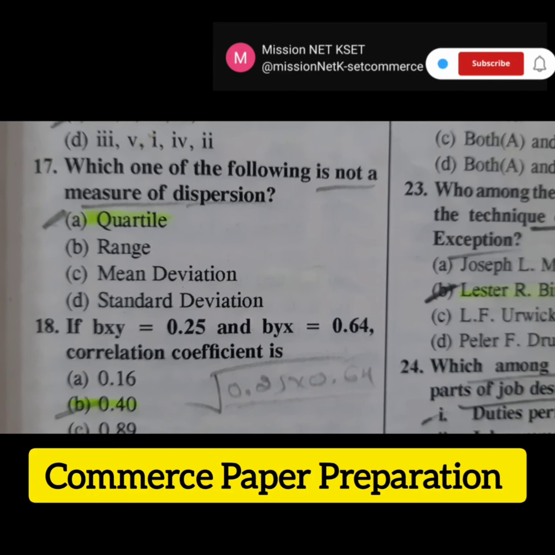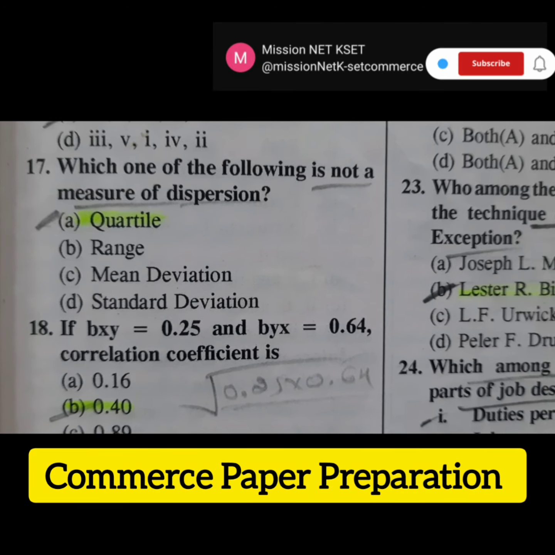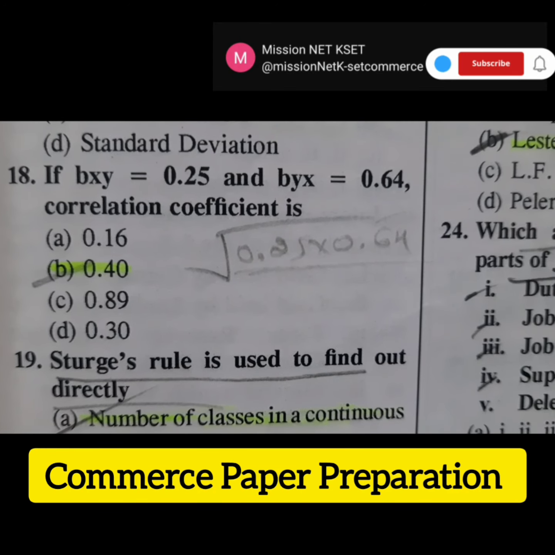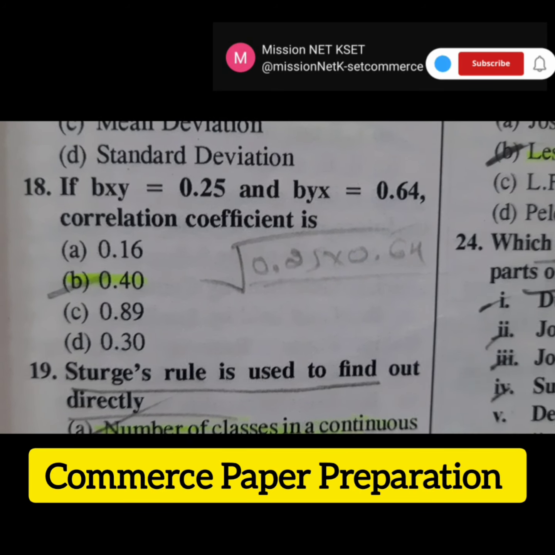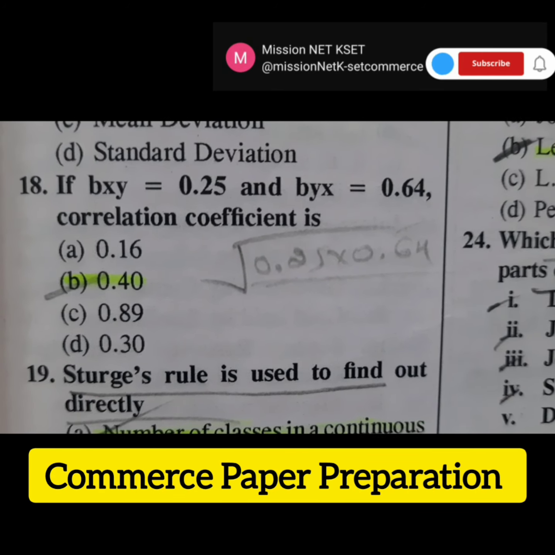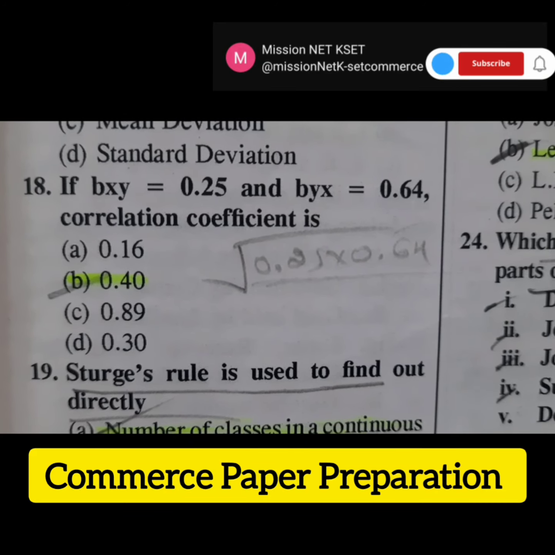The next one is which one of the following is not a measure of dispersion? The right answer for this question is option A, quartile. It is not a measure of dispersion. Then the next one is if bxy is equal to 0.25 and byx is equal to 0.64, correlation coefficient is. Here 4 options are given below. The right answer is option B, 0.40.